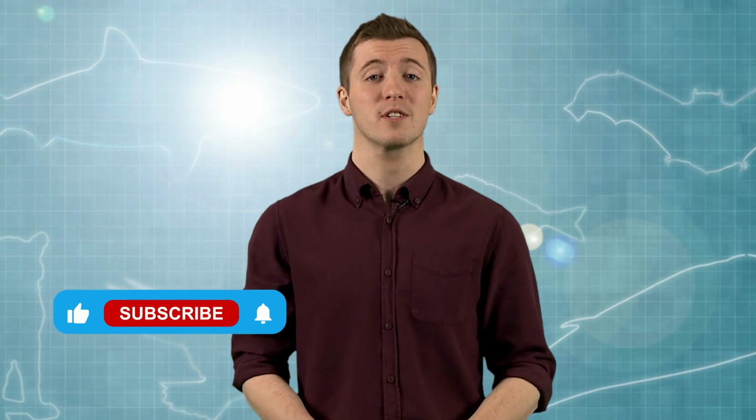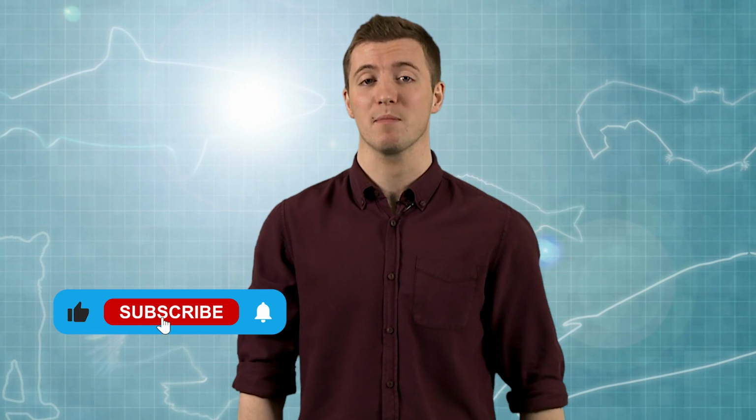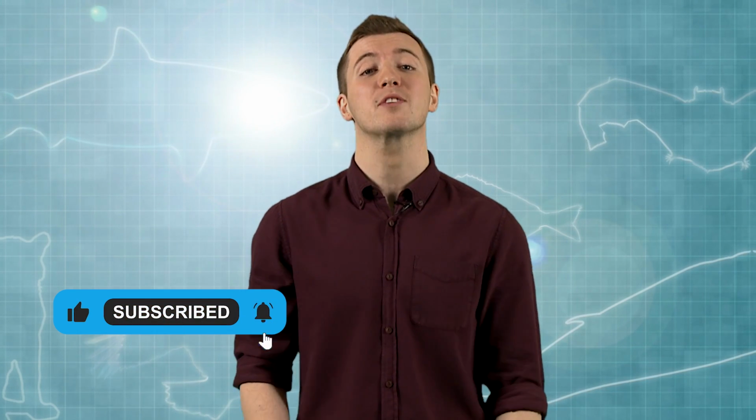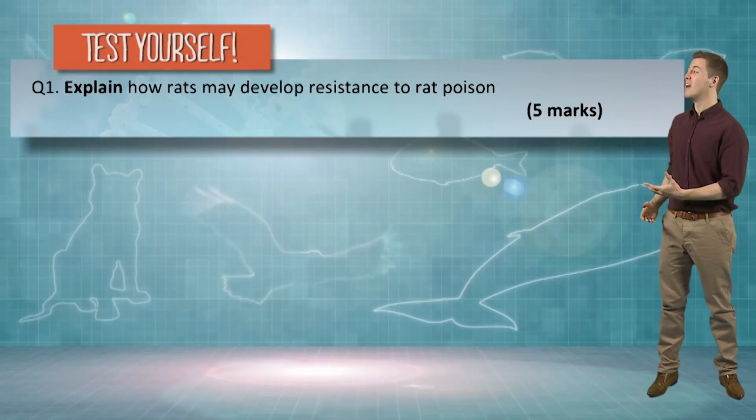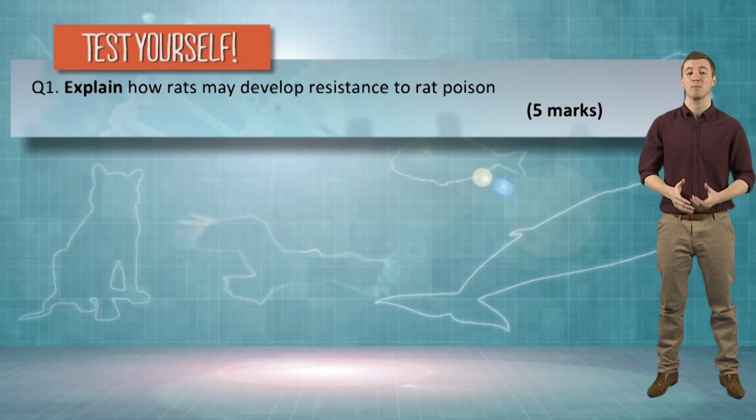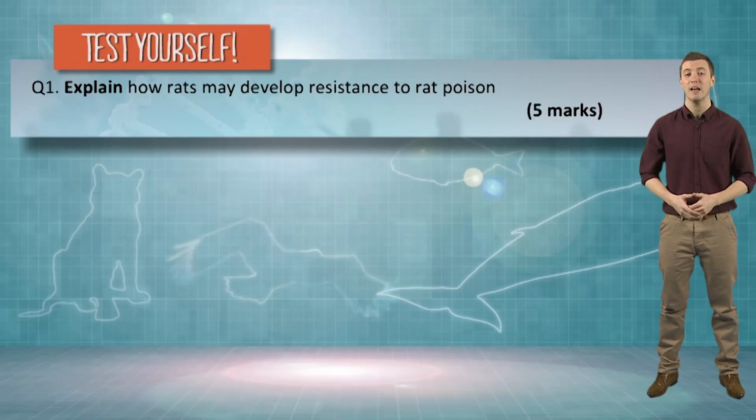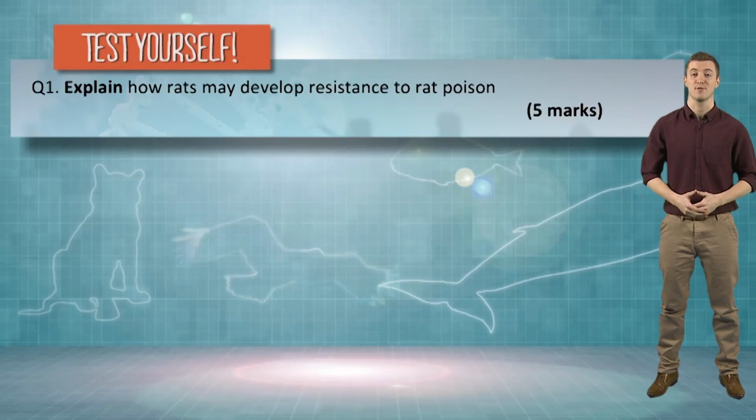Let's test your understanding of evolution with some exam-style questions. Question number 1. Explain how rats may develop resistance to rat poison, worth 5 marks. Let's take a look at the possible answers.